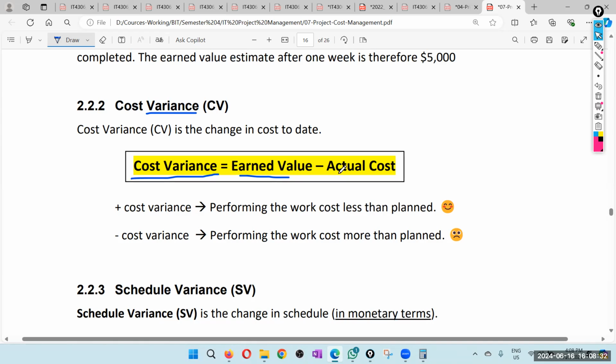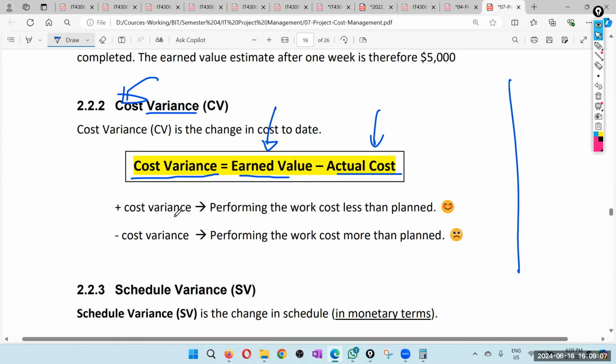Earned value minus actual cost. So this is a budget or cost related indicator. Okay, so we have done this much worth of work up to a particular day. But in order to do that, we have spent this much of cost.